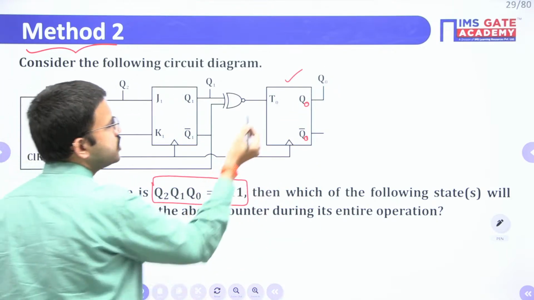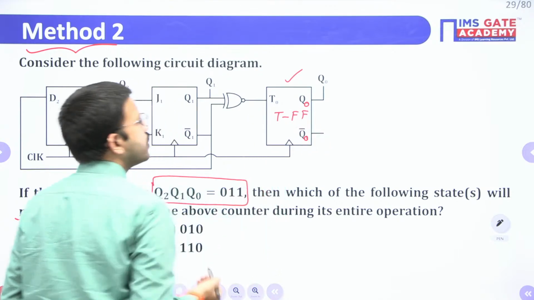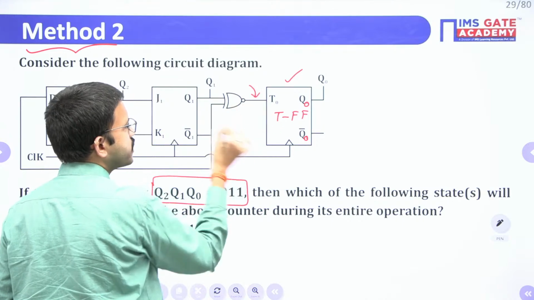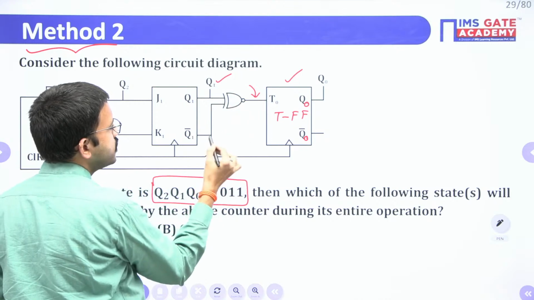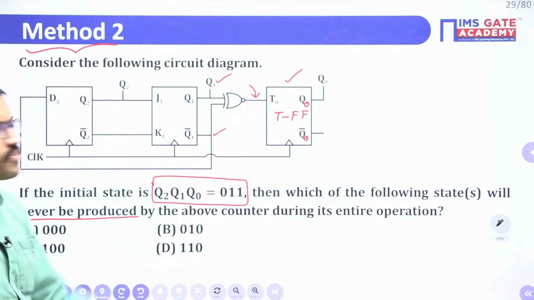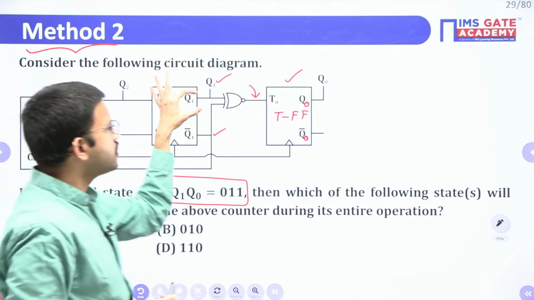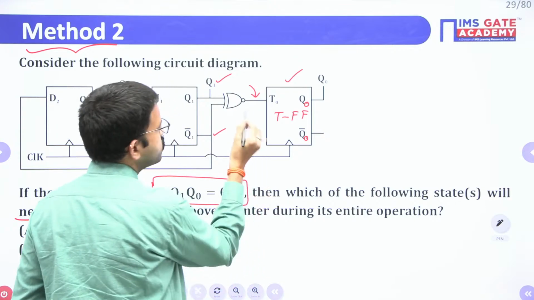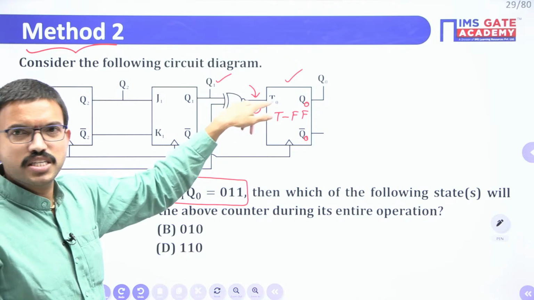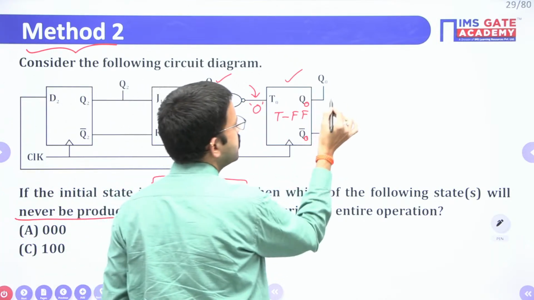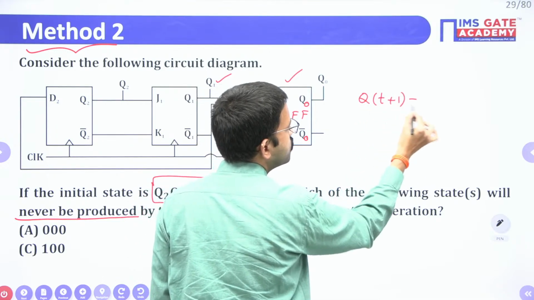Okay. So the last stage is a T flip-flop. This is the T flip-flop. T0 is nothing but the output of this XNOR gate. For this XNOR gate, you have Q1 as one input and Q1 bar as another input. Since these two inputs are always complements of each other, these 2 bits are never equal, so obviously the XNOR gate will always produce the output 0. Since the T value is 0, when you substitute in the characteristic equation, you will get Q of T plus 1 equal to Q of T.